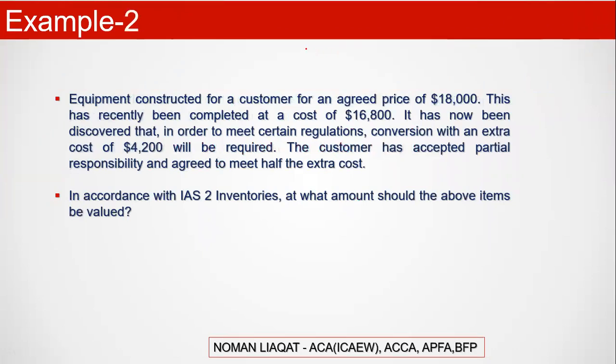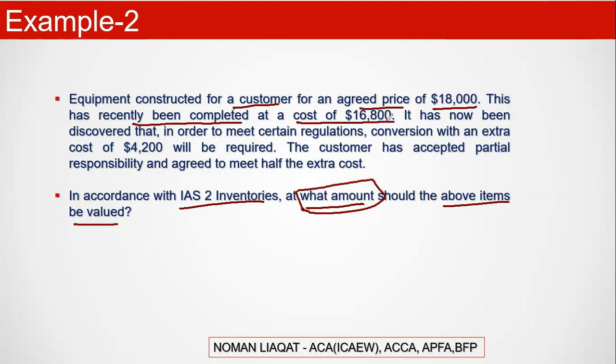Now let's look at another example, and I expect you to solve this one, but let me read out the data for you. Again, the requirement is the same. In accordance with IAS-2 inventories, at what amount should the above items be valued? Equipment constructed for a customer for an agreed price of $18,000. This has recently been completed at a cost of $16,800.